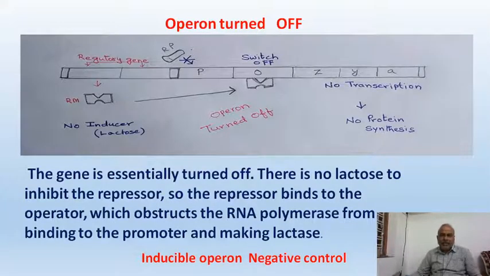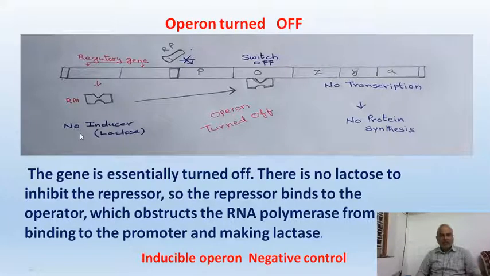Friends, let us understand how the inducible operon, or negative control of operon, works. This is the regulatory region, this is the promoter region, this is the operator region. These are structural genes Z, Y, A. And here there is RNA polymerase. Now a regulatory gene started producing a regulatory protein called the repressor molecule. A repressor molecule has two sites: one site for attachment with the operator, another site for attachment of the inducer, but here there is no inducer. Inducer molecule is absent now.